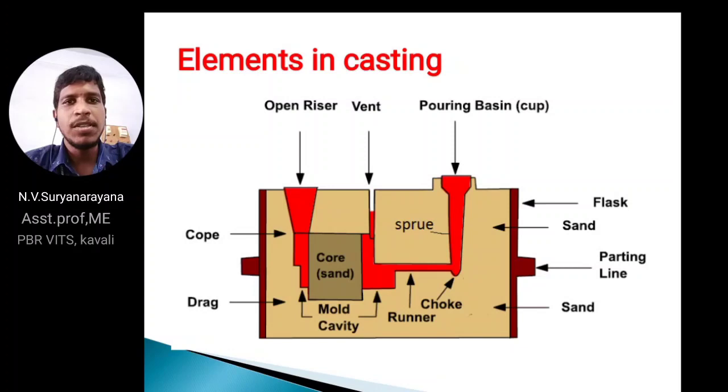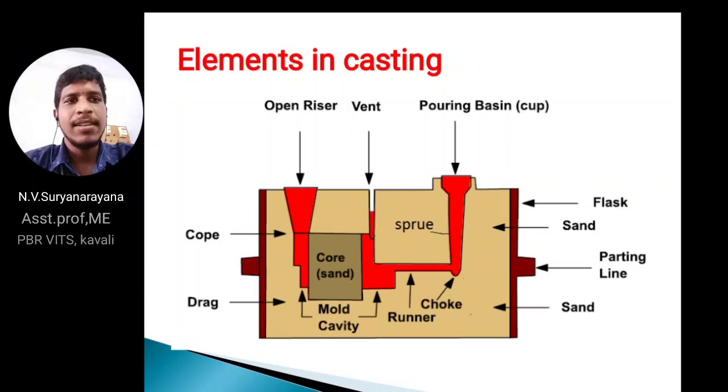Vent holes are created in order to avoid defects like improper filling of the cavity. For avoiding those defects we are providing vent holes on the cavity.